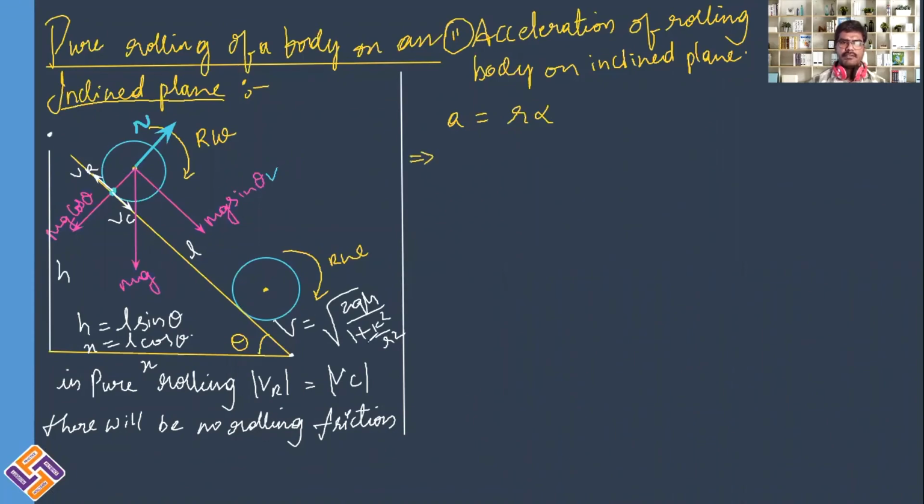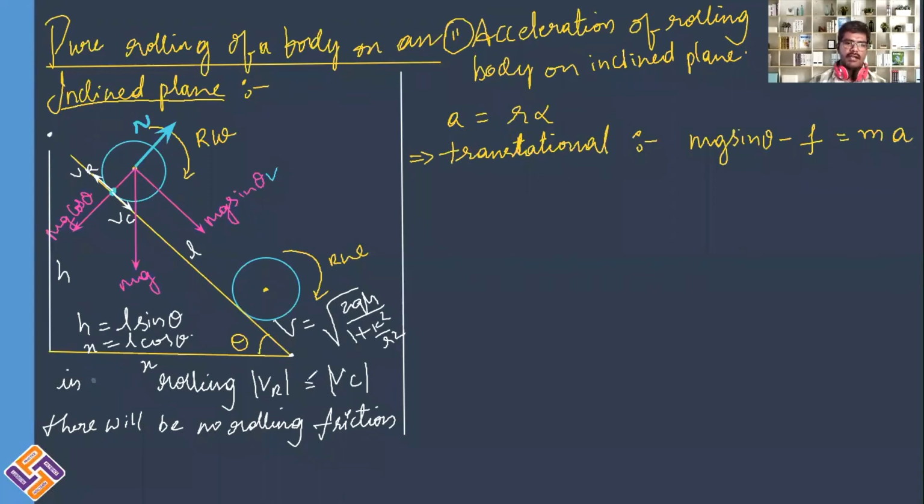Now, when the body is in rolling motion, clearly there will be translational as well as rotational motion, but here the body is not at rest. So I can write from translational motion: downward force is mg sine theta minus frictional force F is equal to mass into acceleration a. And here we are not considering this as pure rolling. It is impure rolling.